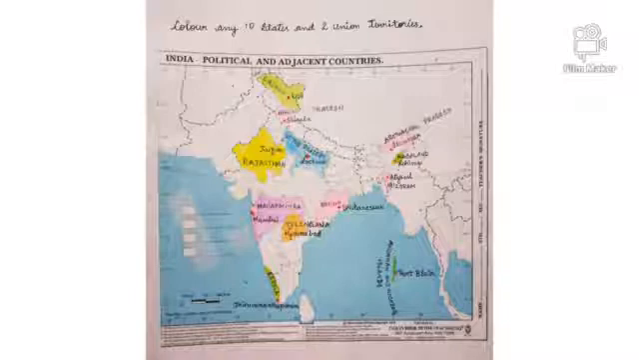You can color any other states and union territories, but it should be 10 states and 2 union territories. So after you complete your map work, you have to paste it on your notebook. I hope you all have understood well of how you have to do your map work.